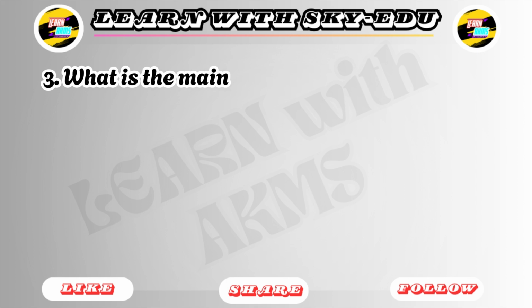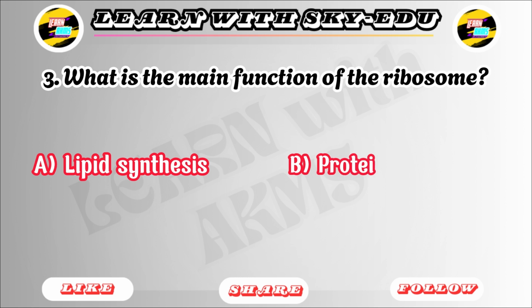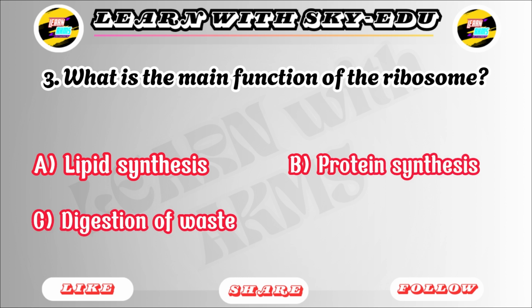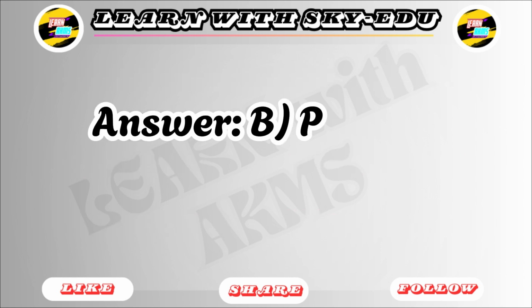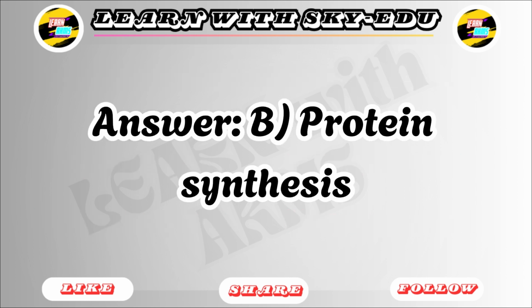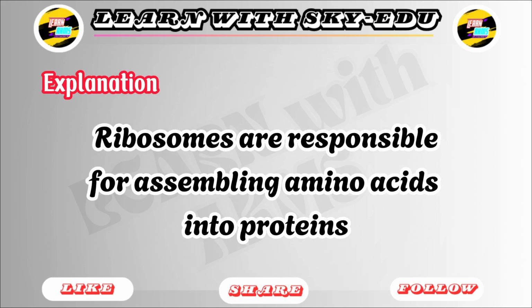3. What is the main function of the ribosome? A. Lipid synthesis. B. Protein synthesis. C. Digestion of waste. D. Energy production. Answer: B. Protein synthesis. Explanation: ribosomes are responsible for assembling amino acids into proteins.